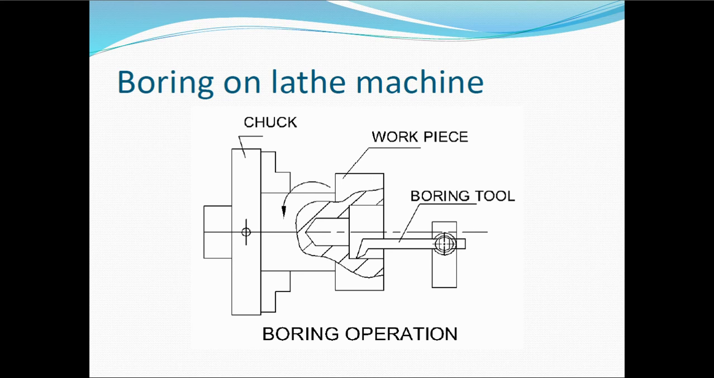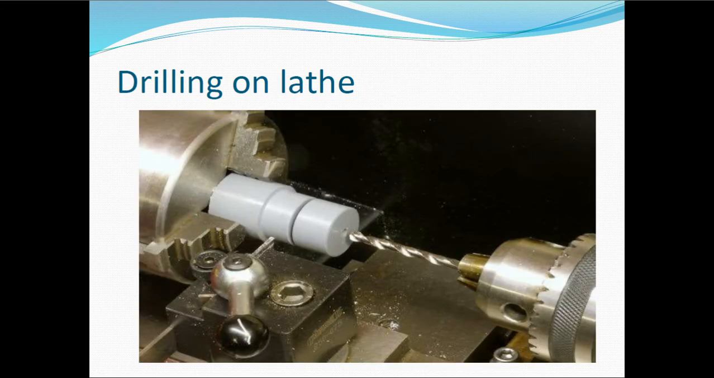Boring is also the same thing, the only change here is that instead of a drill tool, you are going to use a boring tool. So boring operation is nothing but increasing the diameter of an already drilled hole. Here you can see the operation. This is a workpiece held in the jaws of a lathe machine, and in the tailstock you fix the drill bit. This is a drill tool, and you need to give a feed for it. When we give a feed, slowly the material will be removed.